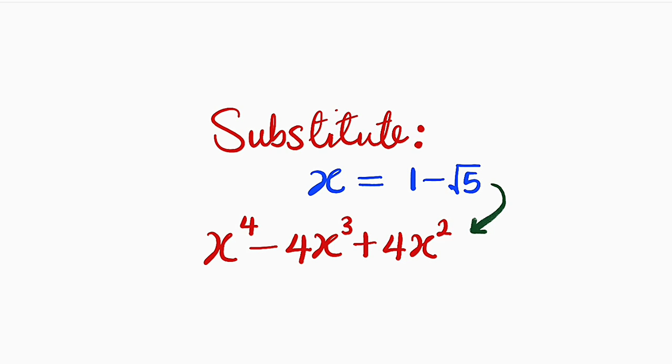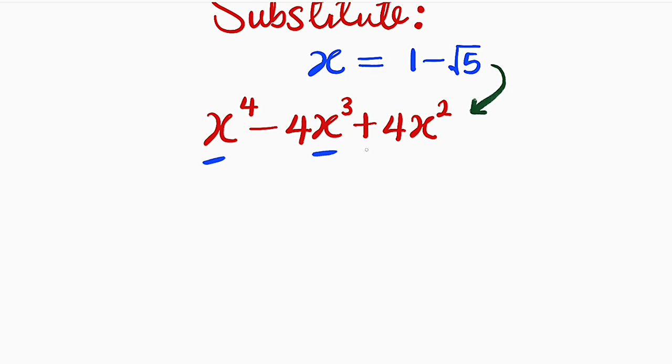Let's get started. There are different ways to substitute this into this. One of which you can do directly. You can see that you have this to the power of 4 minus 4 multiplied by this to the power of 3 plus 4 multiplied by this to the power of 2. But this is a very long process. Instead, factorize this one. So let us factorize it.